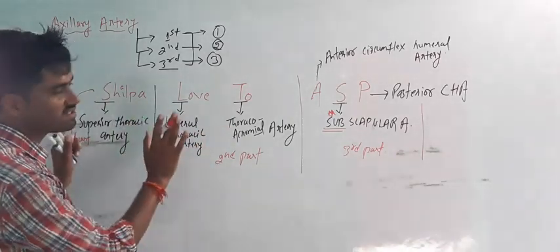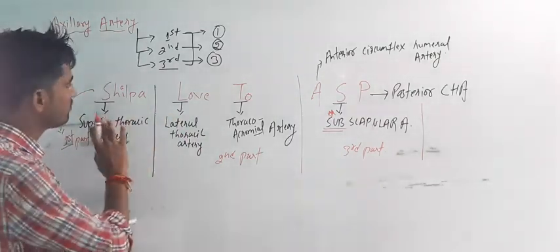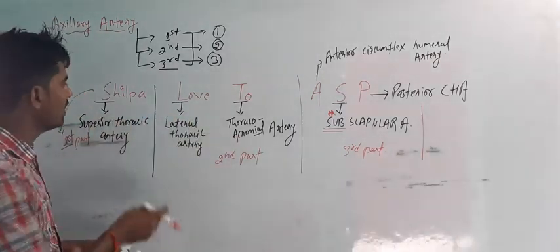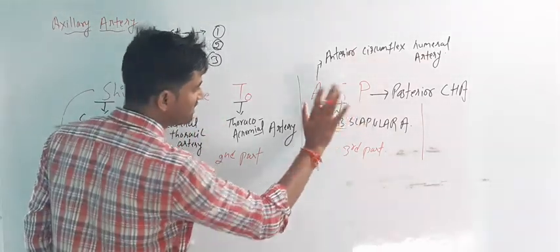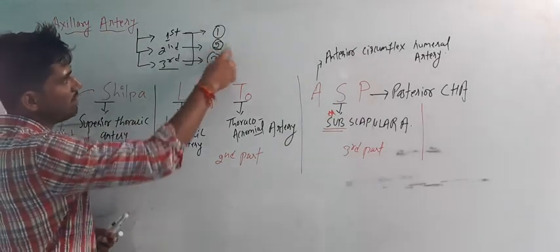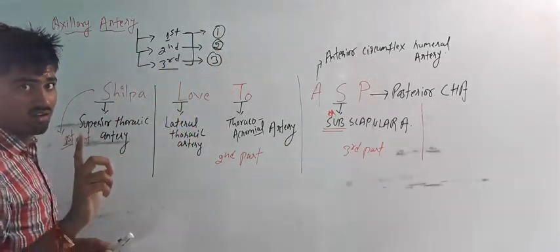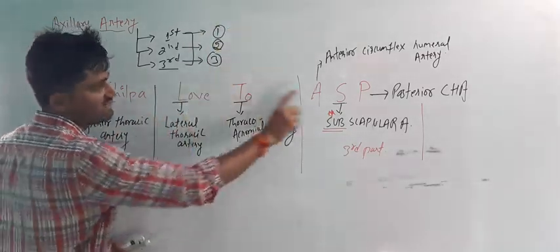If you remember this mnemonic, you should not have to think about which is the first, second, or third part. The first word is for the first part, the next two words for the second, and the last three words for the third. The axillary artery is divided into these three parts by the pectoralis minor muscle.